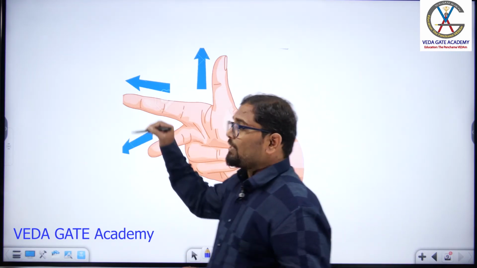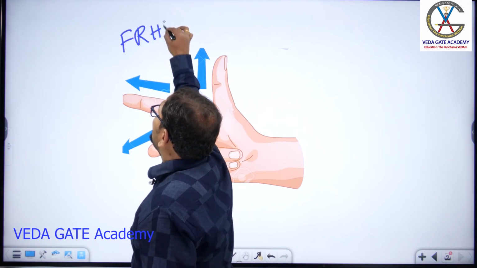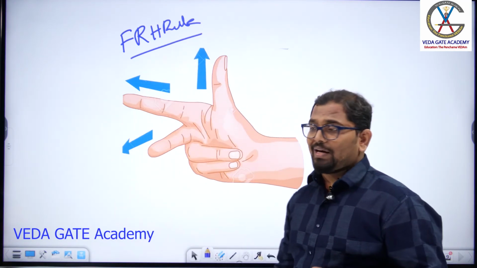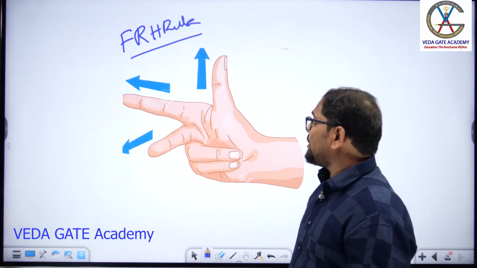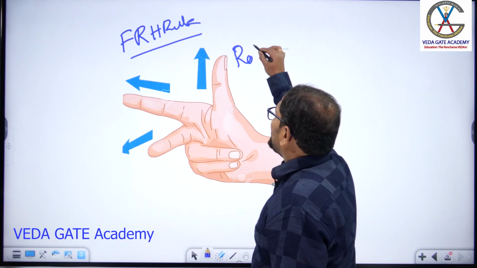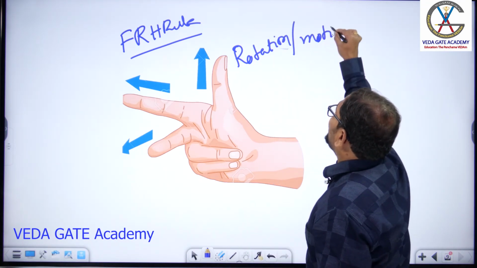Not the right hand thumb rule, it is Fleming's right hand rule. So Fleming's right hand rule is used to get the direction of induced EMF of your dynamically induced EMF. In this one, your thumb indicates the rotation or motion of your conductor.